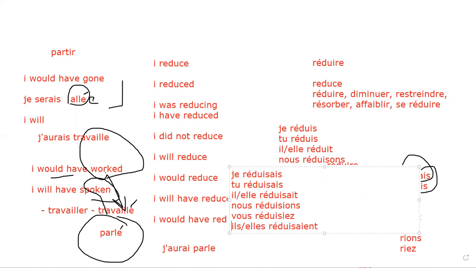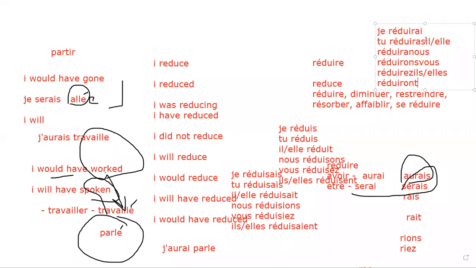Is it clear to you, team? Jaskaran, Jay, Amandeep ji, is it clear to you? Yes, sir. Now, for example, we have a few tools: re, ra, ra, ro, re, ro. So here, for example, we have I will reduce: je réduirai, tu réduiras, il elle réduira, nous réduirons, vous réduirez, ils elles réduiront. C'est clair.